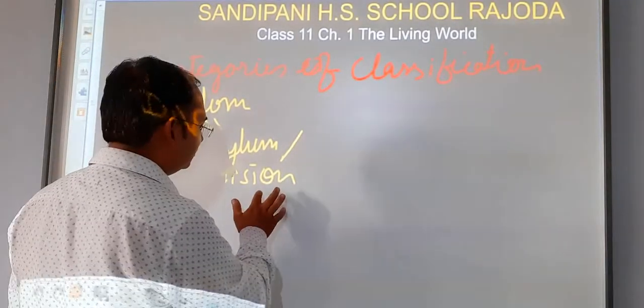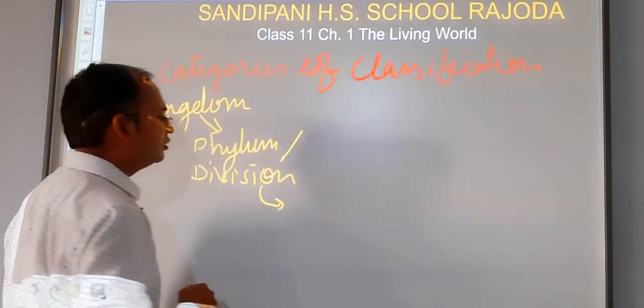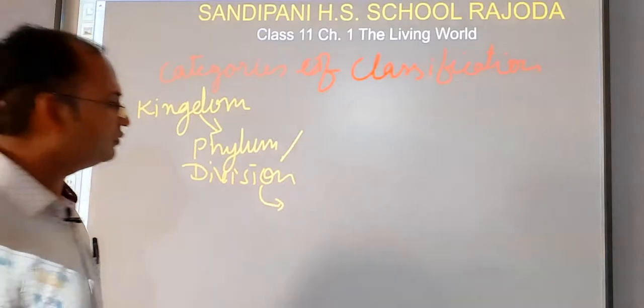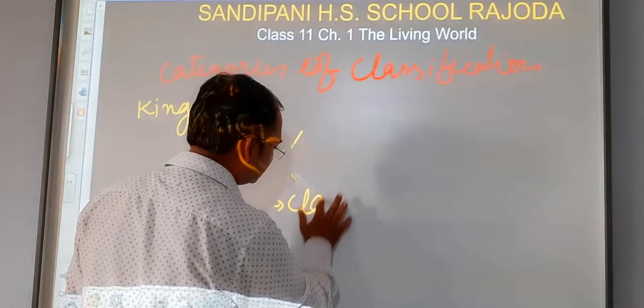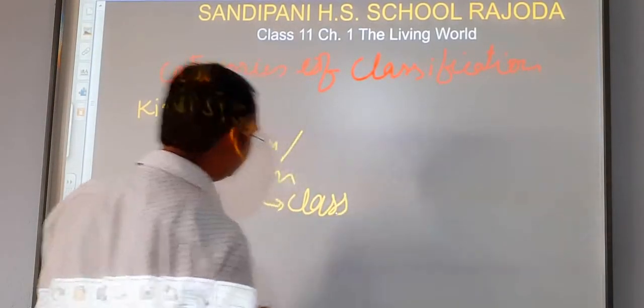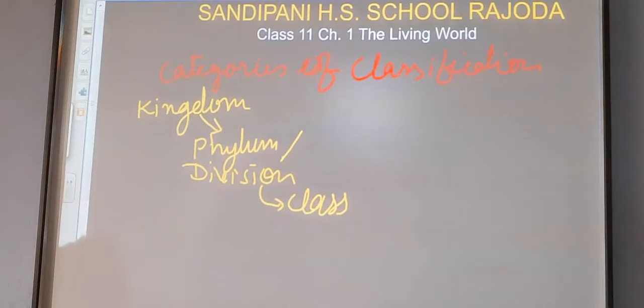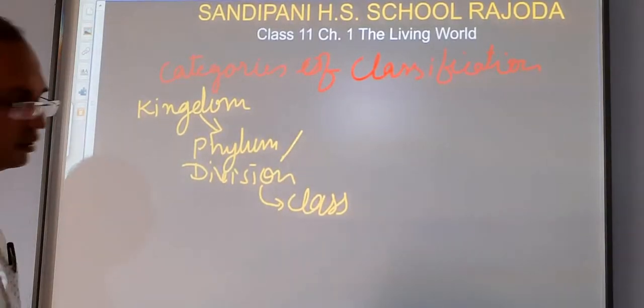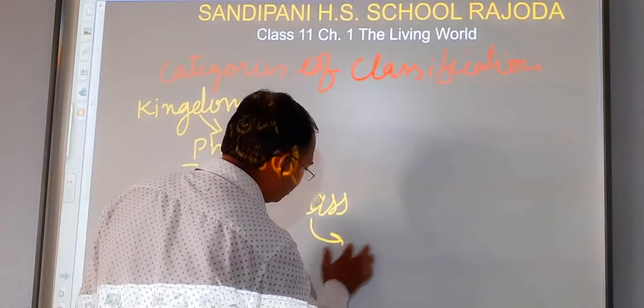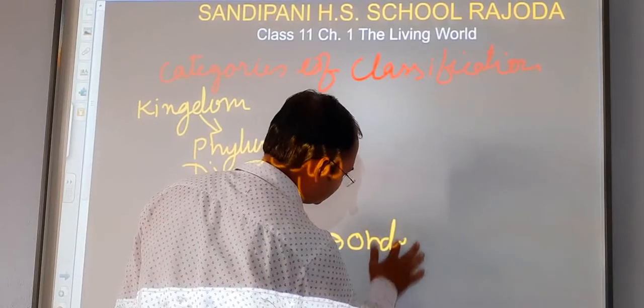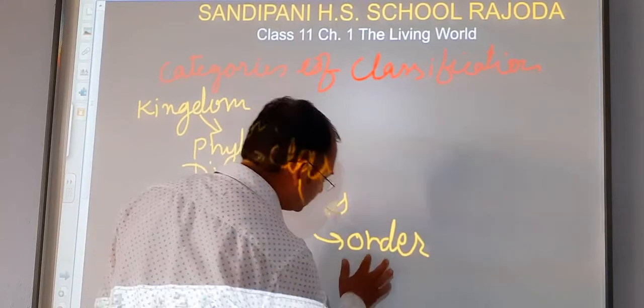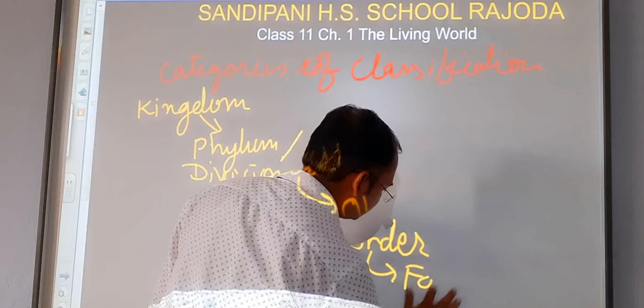Now, these phylums are a combination of classes. We will understand what classes are. Classes are groups of orders, and orders are groups of families.